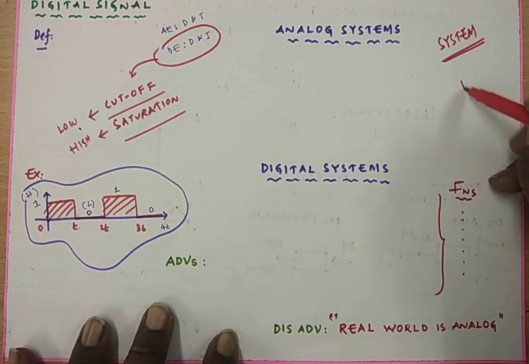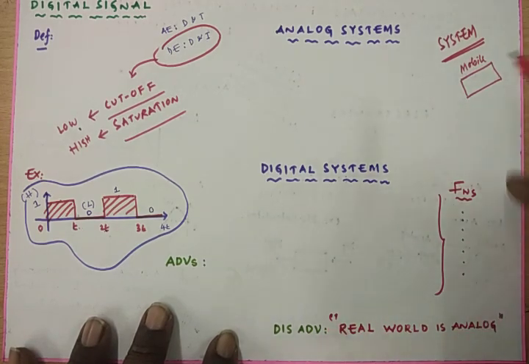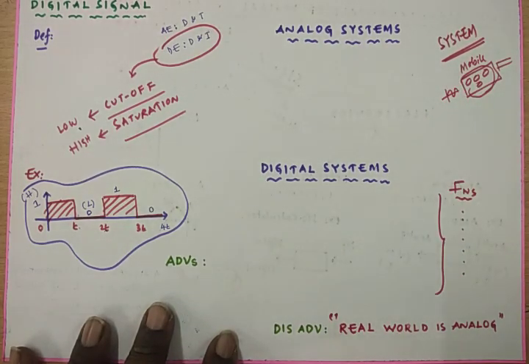For example, a mobile charger is the best example of a system, in which we have diodes, some inductors and capacitors, a Zener diode, and a step down transformer. All these discrete components are connected in a meaningful way to convert AC to DC. This is called a system. The system definition is very simple: a meaningful interconnection of various discrete components to provide a specific function is called a system.